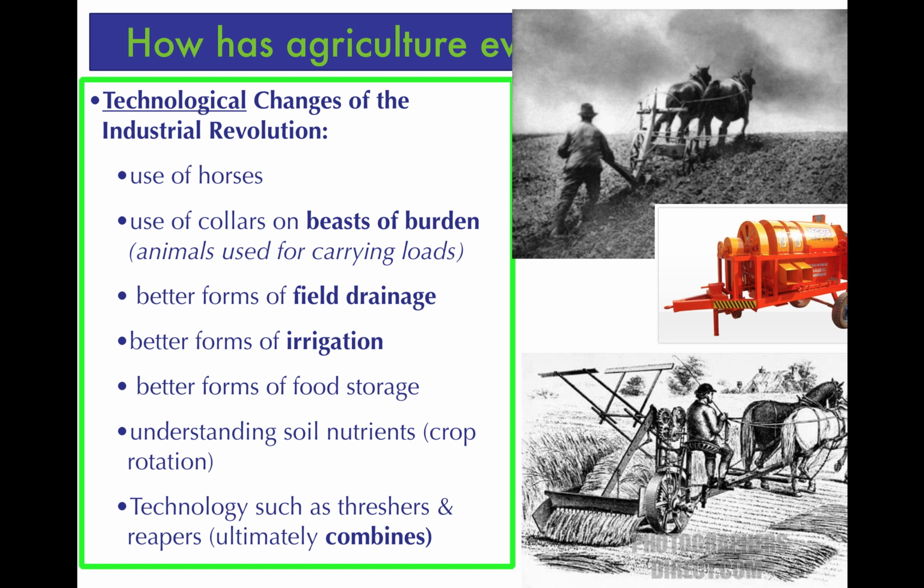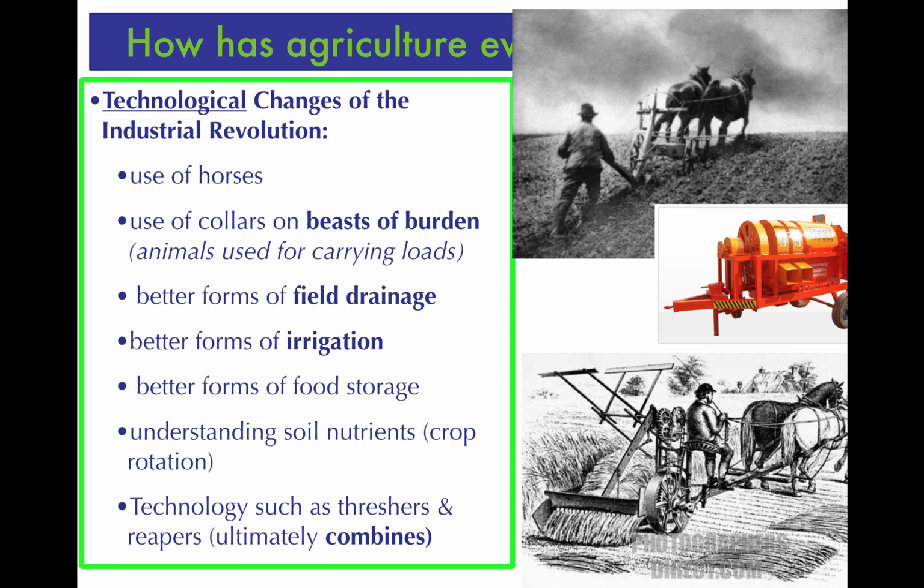We've got technological changes of the Industrial Revolution, a laundry list here. They're starting to use horses in the agricultural production process. We're using, as I already mentioned, improved collars on beasts of burden. Those are animals that are used for carrying workloads. We've got better forms of field drainage to ensure that the crops are not being drowned and are not getting too little water. Better forms of irrigation, making sure that the water is reaching the crops itself. That's what irrigation is. Better forms of food storage, which I just mentioned as well.